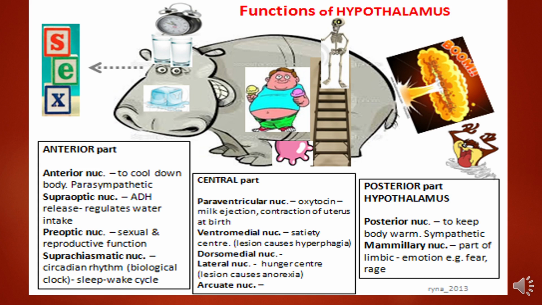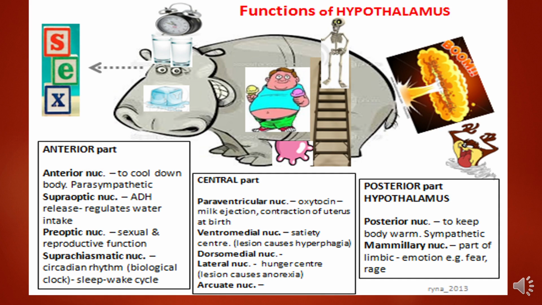And coming to the dorsomedial nucleus, the dorsomedial nucleus is also concerned with these things only. The lateral nucleus is responsible for hunger. It is the hunger center. It is the alarm which is going to signal you, better go eat something. So that is concerned with the lateral nucleus.